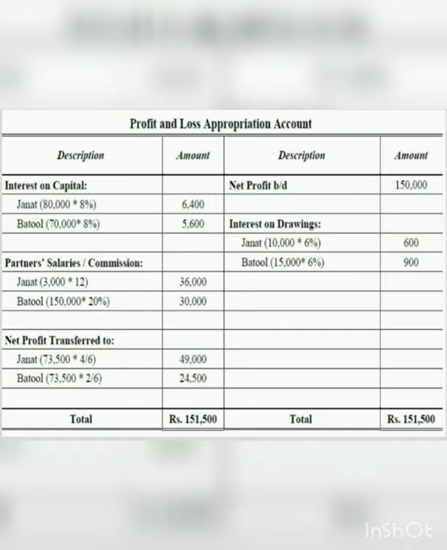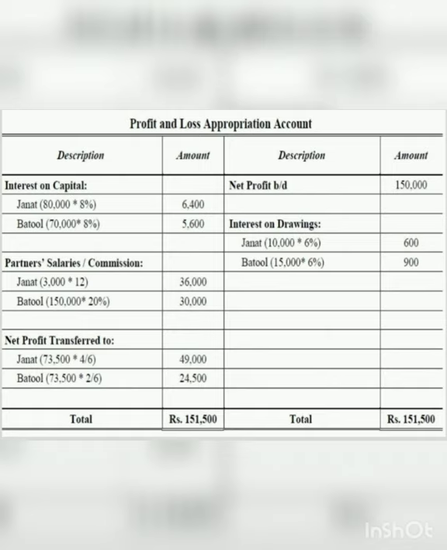Now the interest on capital which we have provided, we need to give that, but the interest on drawings which we have calculated, we will receive that. That is why interest on drawings is written on the right hand side, the credit side, and interest on capital is written on the debit side. This is the basic difference. Whatever is written on the debit side, we provide to the partners, and whatever is written on the credit side, we take from the partners.